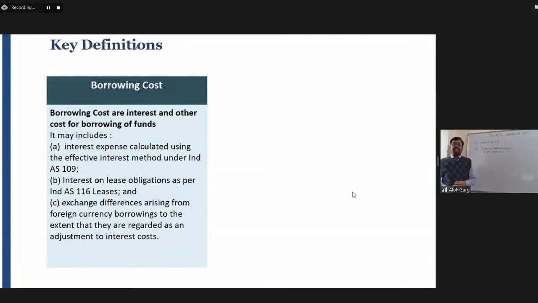So the first one is borrowing cost or interest and other costs for borrowing of funds. It may include interest expense calculated using the effective interest rate method under Ind AS 109. Interest on leasehold obligation as per Ind AS 116 leases. Okay. So is it clear so far?